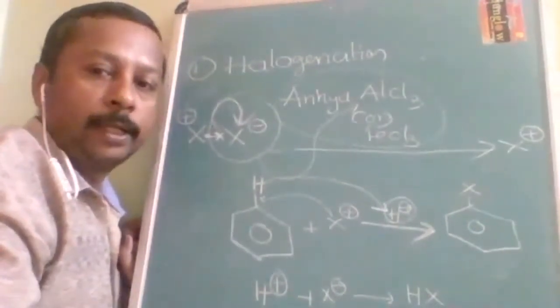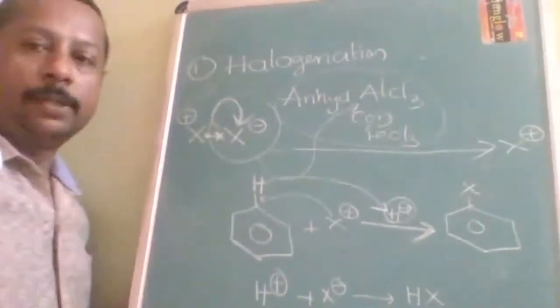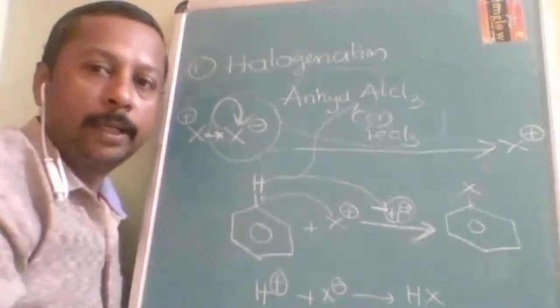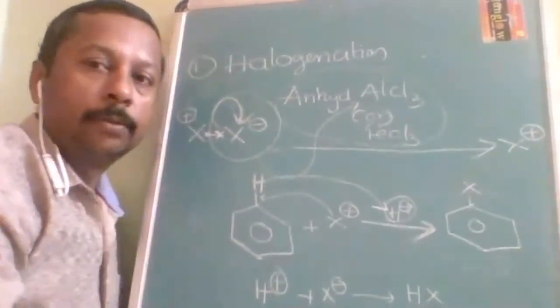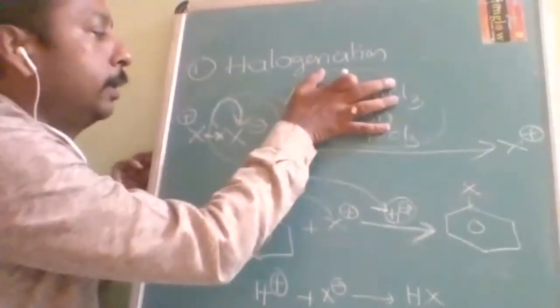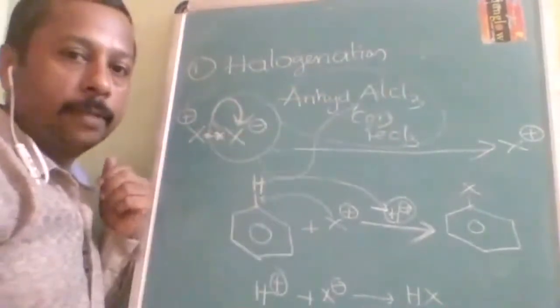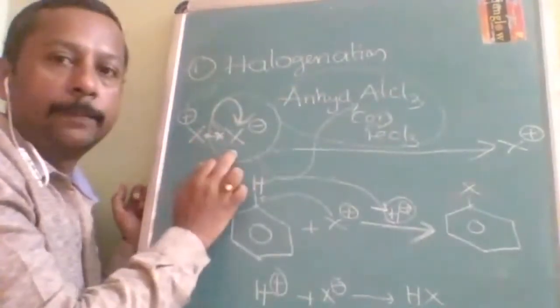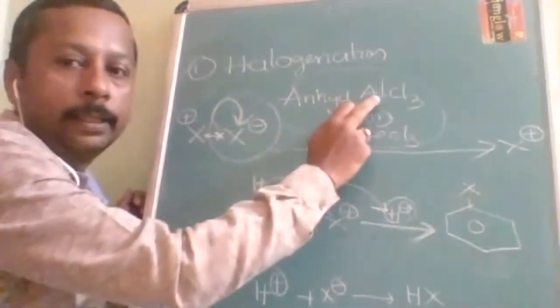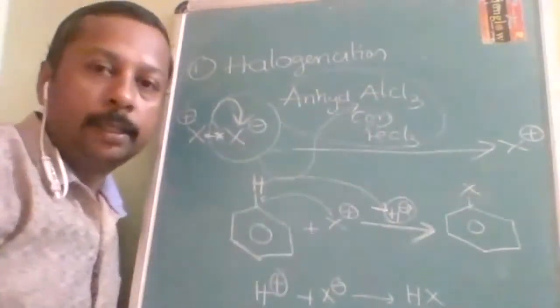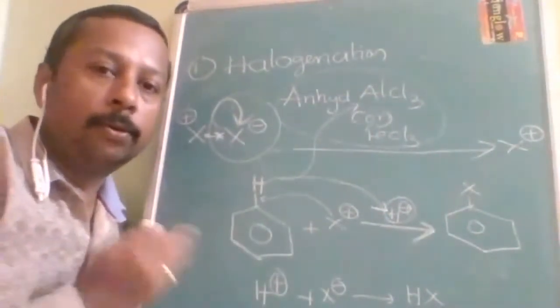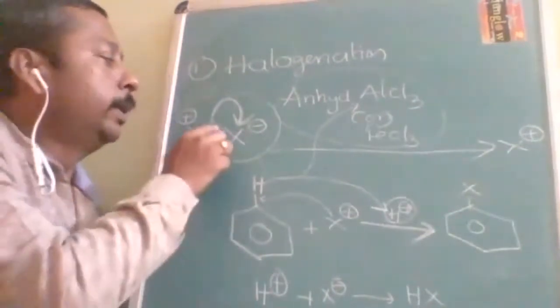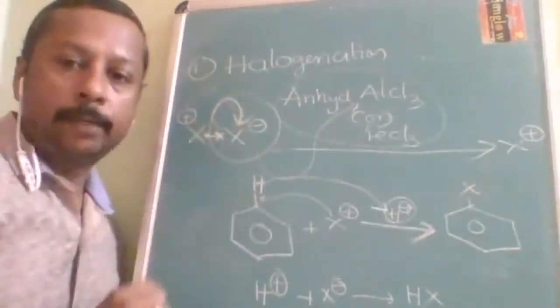Now you should get a doubt: why not homolytic fission? Very nice doubt. If AlCl3 is not there, then definitely homolytic fission, because the electronegativity of both is the same. But AlCl3, I told you, is a Lewis acid. It wants a lone pair, and a lone pair will be created only if it is heterolytic fission.